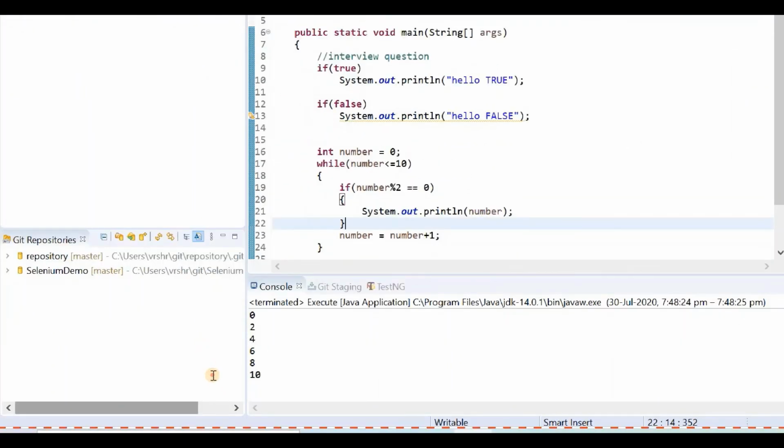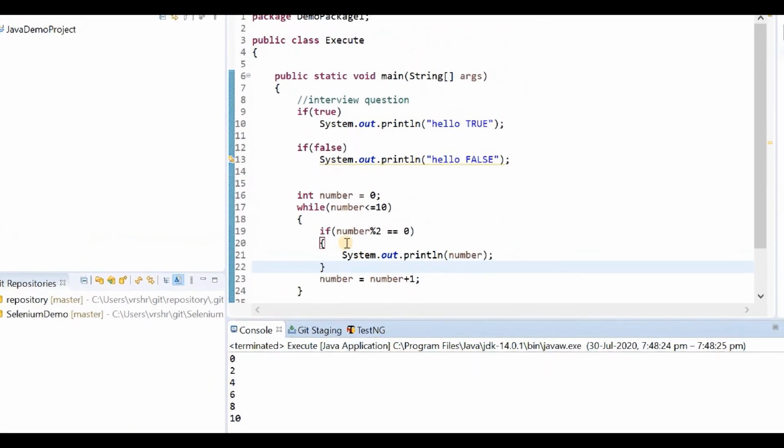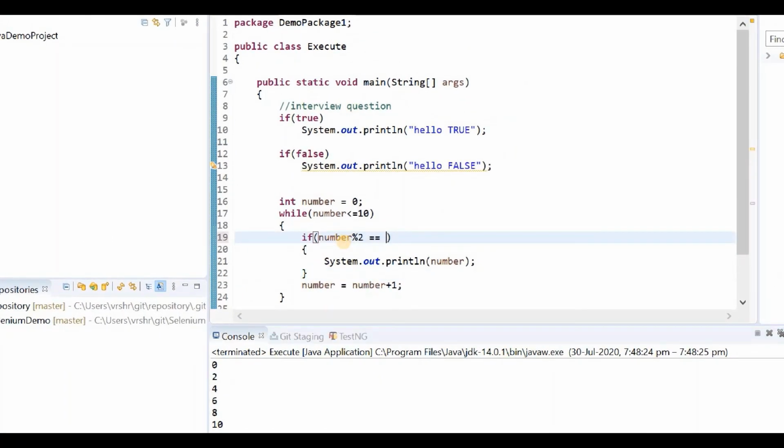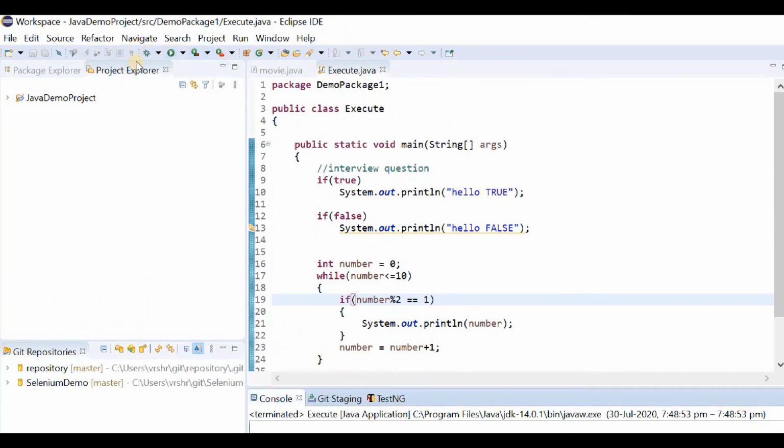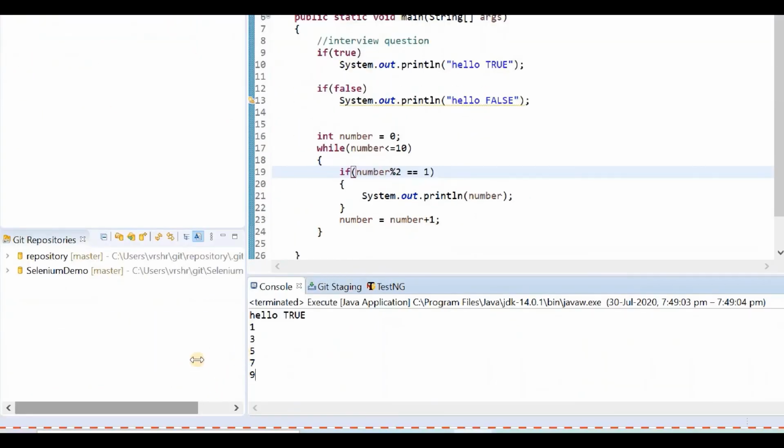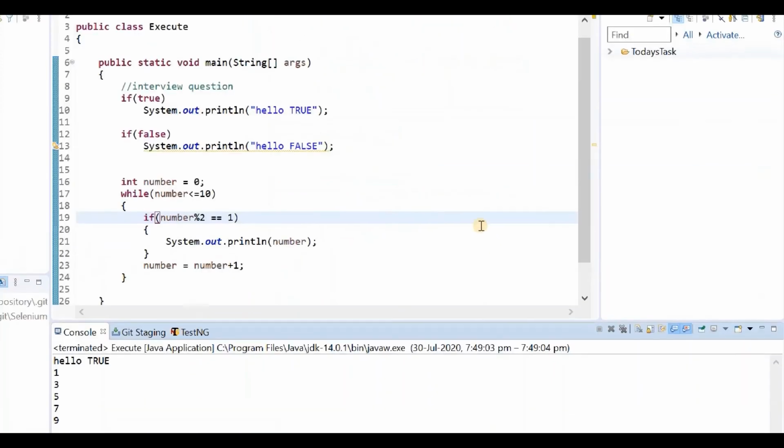You can see that I'm getting the list from 0 to 10 and this is the list of even numbers. If you want to print the list of odd numbers, you'll have to add 1 over here, because whenever you divide a number by 2 and you get a remainder 1, this means that the number is an odd number. So let us now execute again. And you can see that we are able to print a list of odd numbers as well.